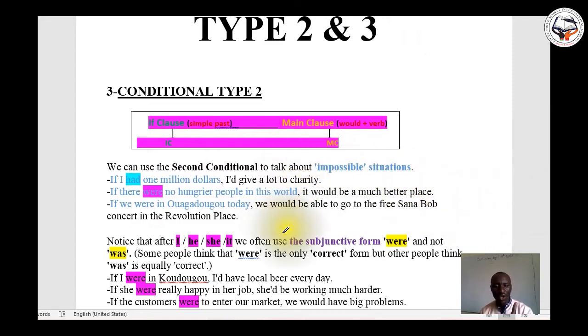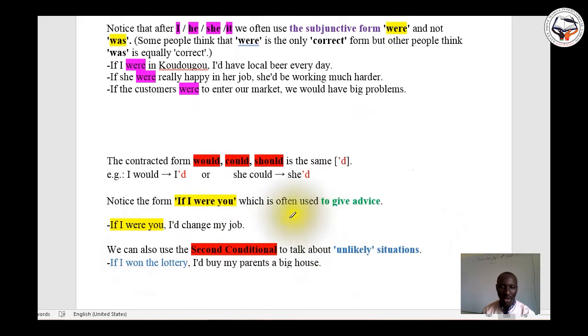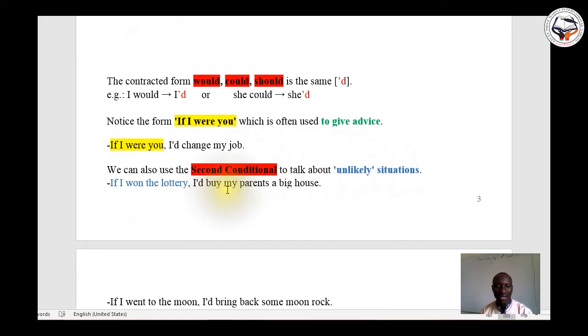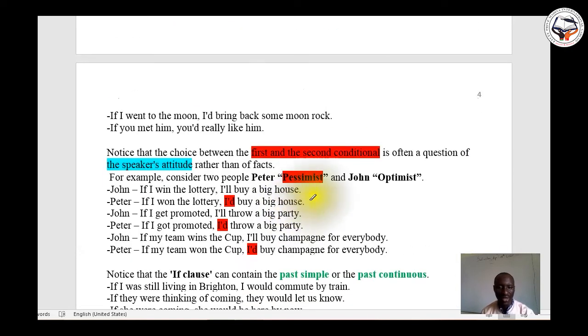And if you use I, he, she, and it, we often use the subjunctive form 'were' and not 'was', but sometimes people use 'was'. I think that you know the contracted form of would, could, should. We just use apostrophe d. We can also use the second conditional to talk about unlikely situations. Don't forget it.